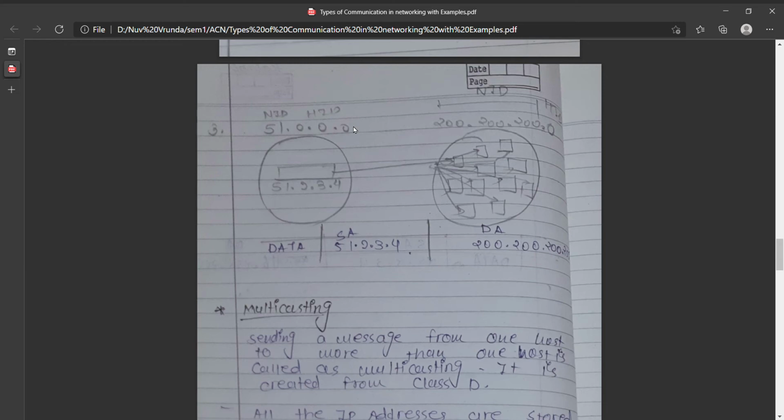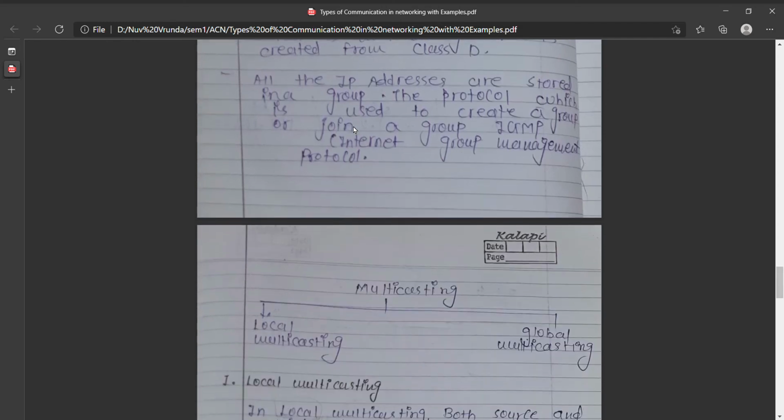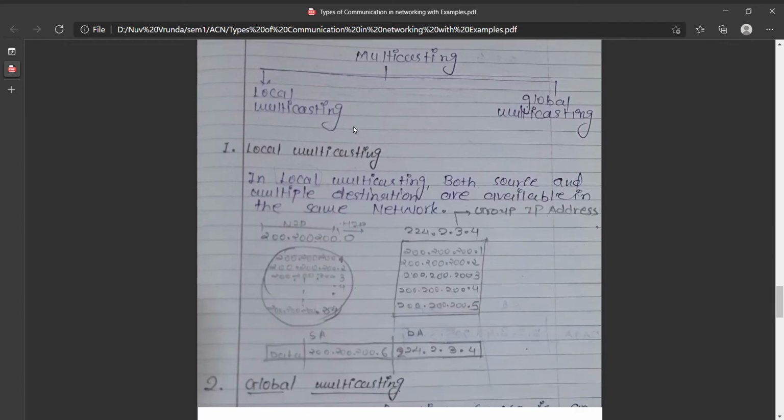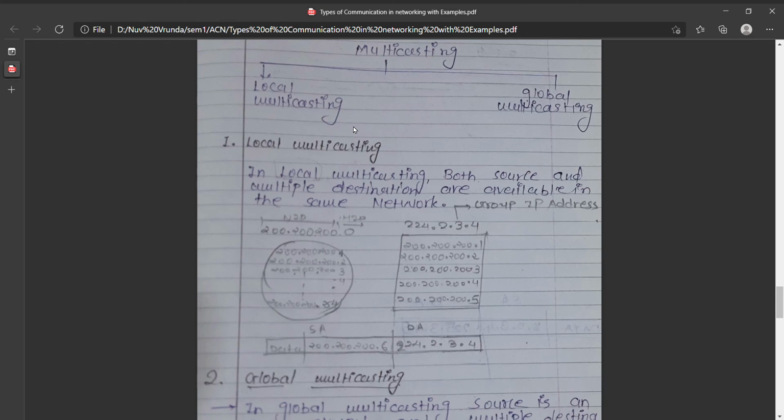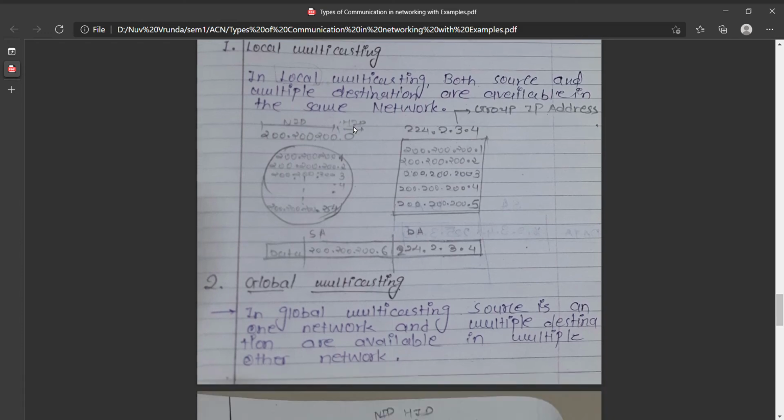Okay, now multicasting. Sending a message from one host to more than one host is called multicasting, and it is created from class D. All the IP addresses are stored in a group. The protocol used to create a group or join a group is IGMP, Internet Group Management Protocol. Multicasting has two types: local multicasting and global multicasting. In local multicasting, both the source and multiple destinations are available in the same network.